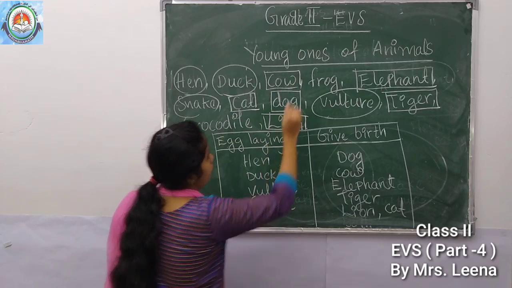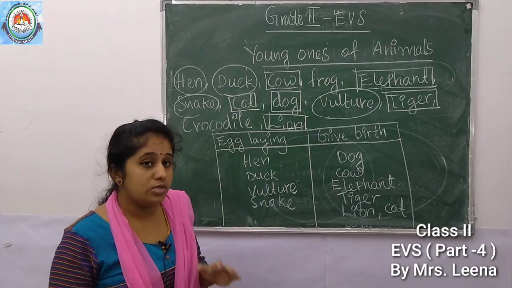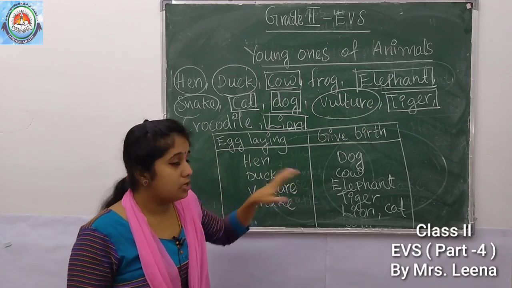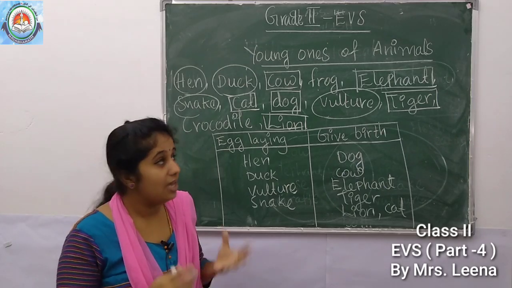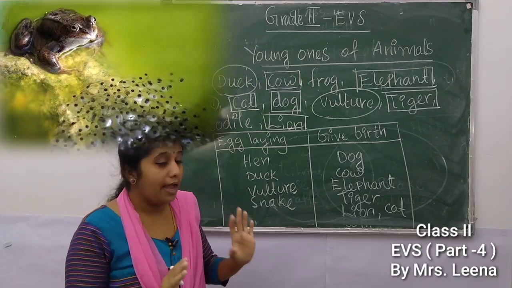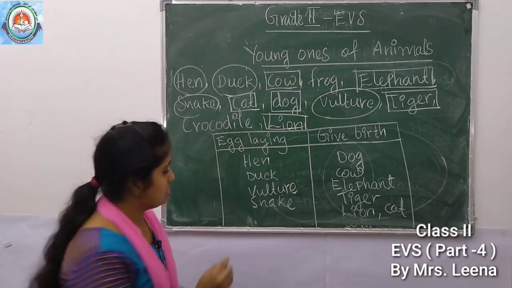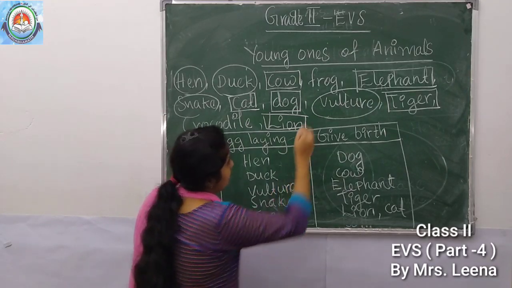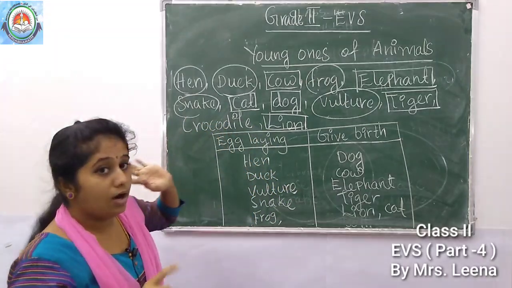Then next one, what about frog? How does the frog produce their young ones? By laying eggs or giving birth to young ones? The frog produces their young ones by laying eggs. Understood? By laying eggs. Then only one remaining animal, what?